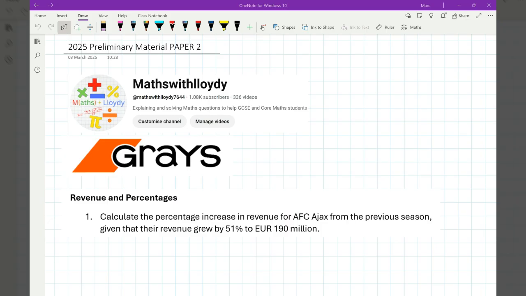So the first question says, calculate the percentage increase in revenue for AFC Ajax from the previous season, given that their revenue grew by 51% to 190 million. Pause the video, have a go.